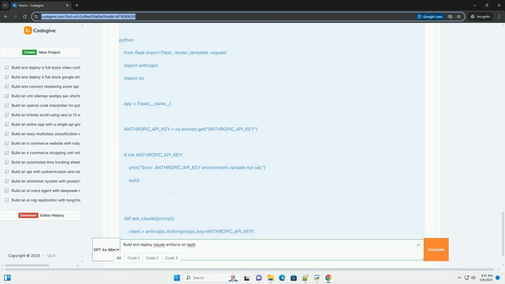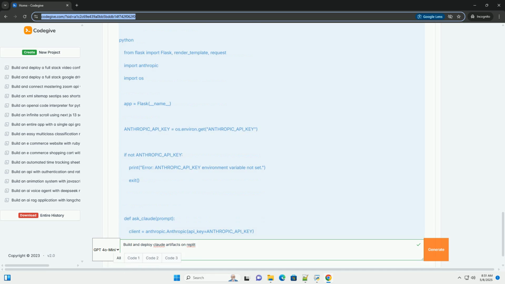4. Setting the API key as an environment variable. Same as above, make sure the ANTHROPIC_API_KEY secret is set in Replit. 5. Running the code. Click the Run button at the top of the Replit IDE. Replit will start the Flask development server and display a URL in the Replit shell or in a new browser tab. Click on the URL to open the web application in your browser. You can now type your prompts and see Claude's responses in the web page.